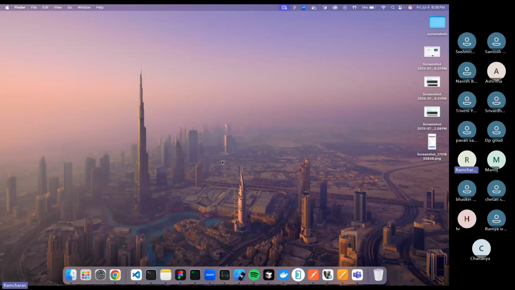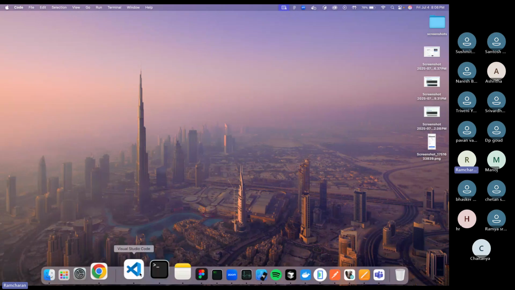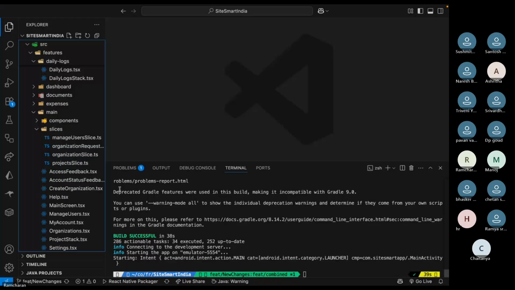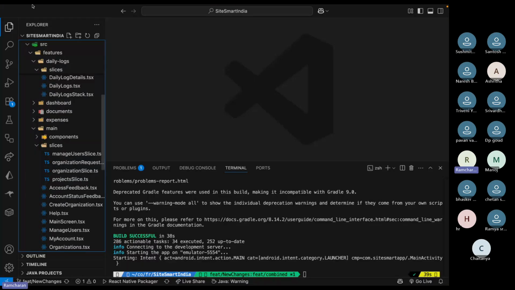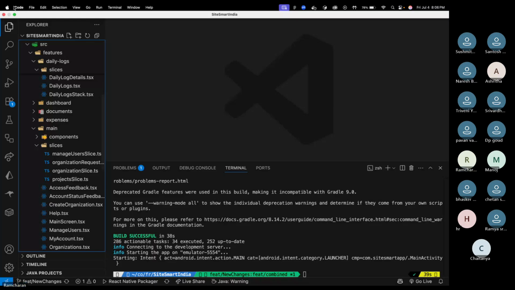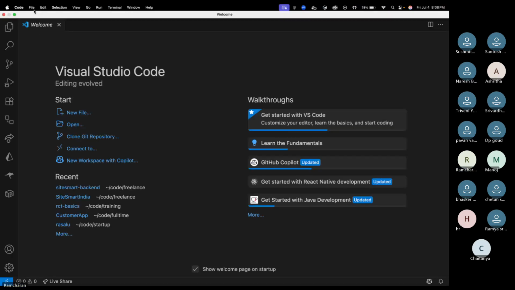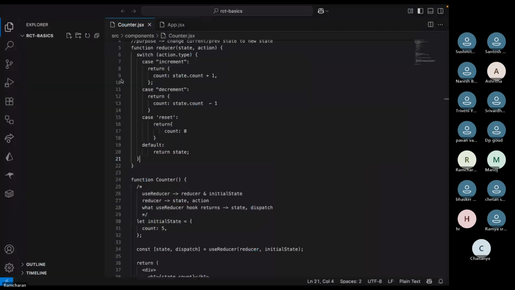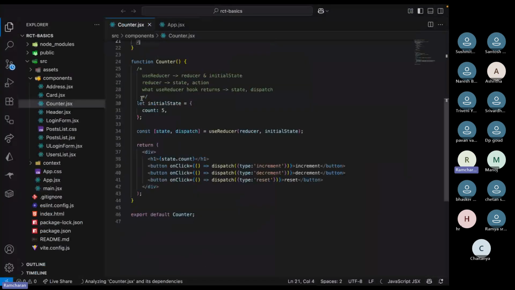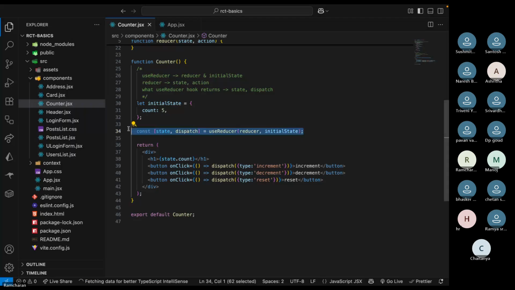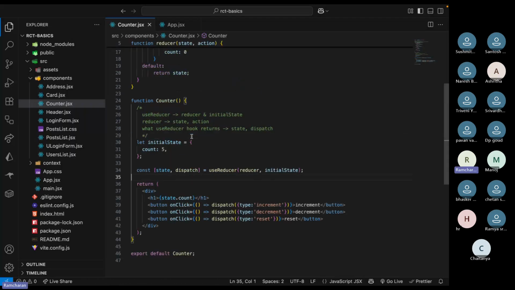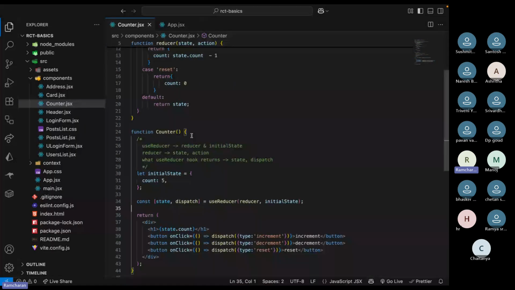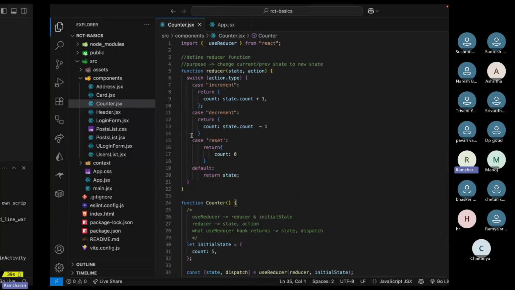Okay, so we discussed useReducer also, right? I'll show that. So this one, creating a useReducer. I'll create a new project and I will show you how you will integrate Redux into your project. Okay, today, and we'll discuss.